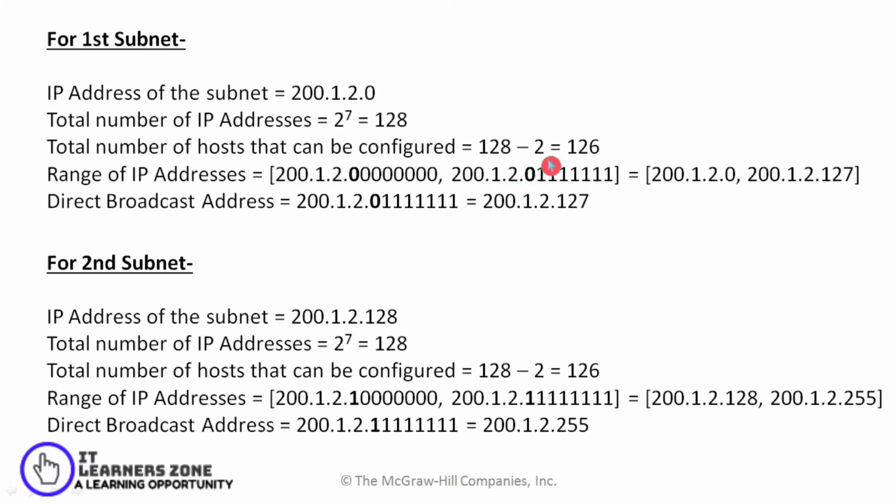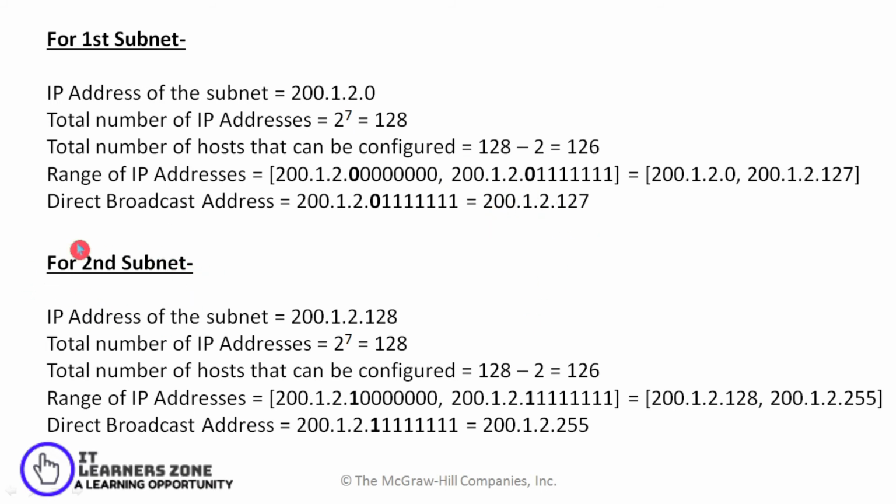I'll convert these values into decimal. That gives me addresses ranging from 200.1.2.0 to 200.1.2.127. Here you can see the addresses from 1 to 126 are usable addresses, whereas the last address is used as the broadcast address.